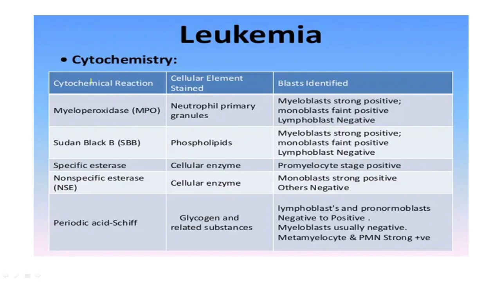Now coming to the cytochemistry, the cytochemical stains used are MPO, SBB, non-specific esterase, and PAS. MPO and SBB characteristically stain the myeloblast, whereas the NSE stains the monoblast, whereas the PAS stains characteristically the lymphoblast. Just remember that SBB and MPO stain the myeloblast, the NSE the monoblast, and the PAS the lymphoblast.